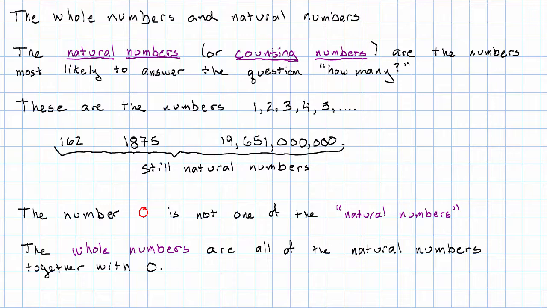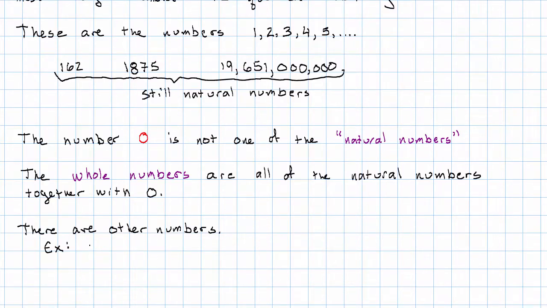So, is that all of the numbers then? No. There are some numbers that don't behave quite this nicely. For example, we have negative numbers. We have fractions, or numbers with fractional parts that we express as decimals.